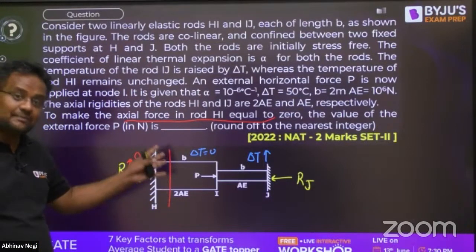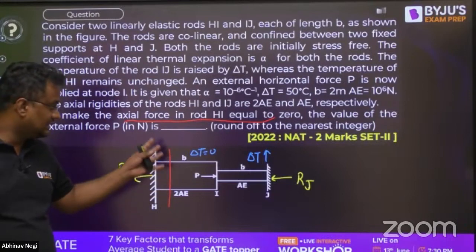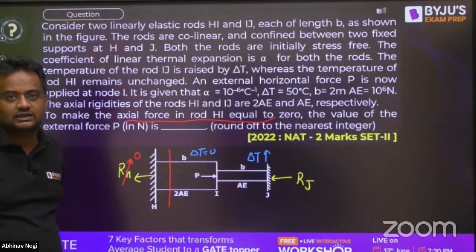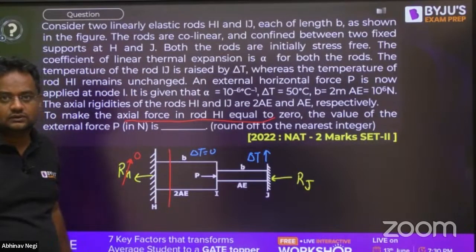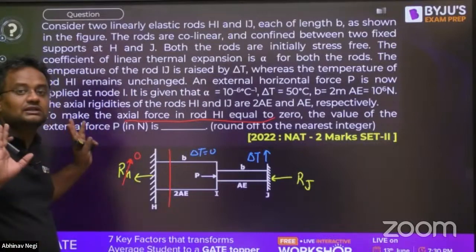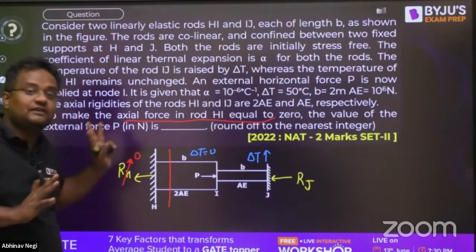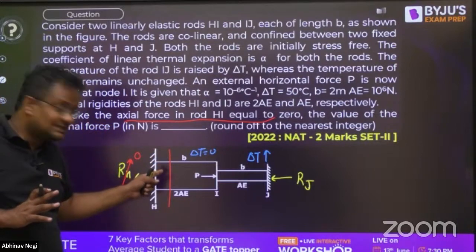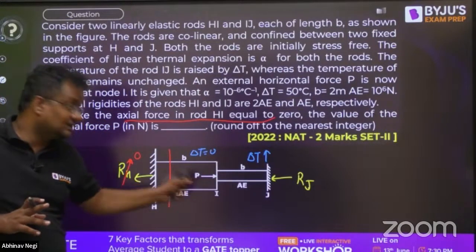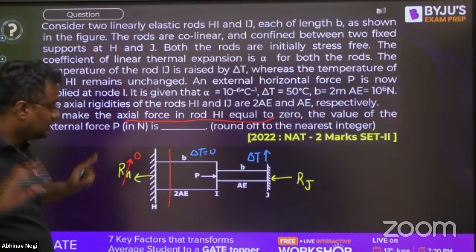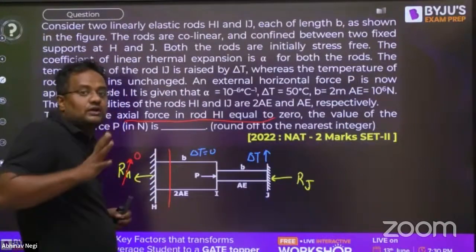Force is not coming, temperature is not coming, so HI itself will not increase or decrease. But due to the increase of IJ, it can be displaced. There will be no elongation of HI itself.